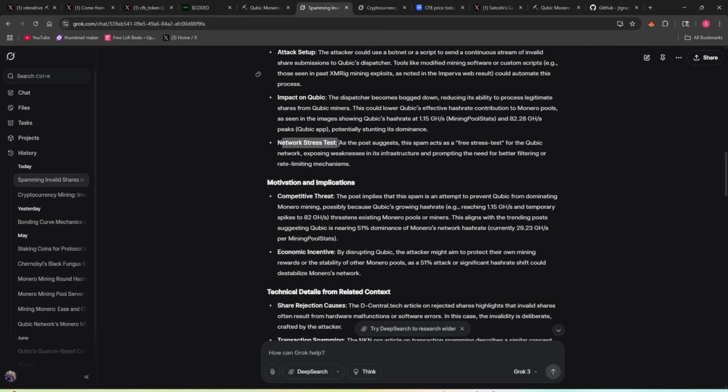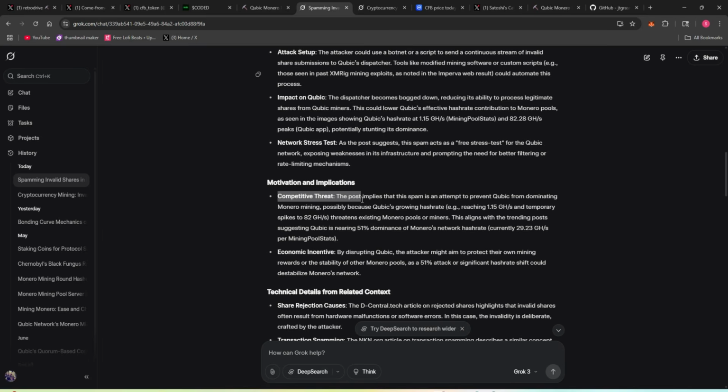Network stress test. As the post suggests, this spam acts as a free stress test for the Qubic network, exposing weaknesses in its infrastructure and prompting the need for better filtering or rate limiting mechanisms. Motivation and implications. Oh yeah, by the way, don't feel bad if you're tapping out. It's getting pretty wordy, but you can read this on your own if you want.